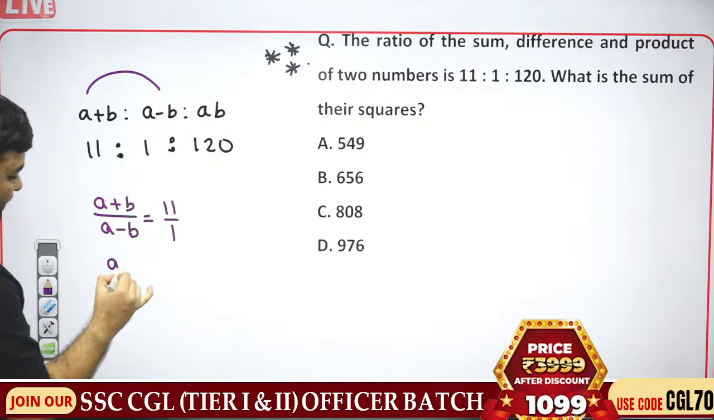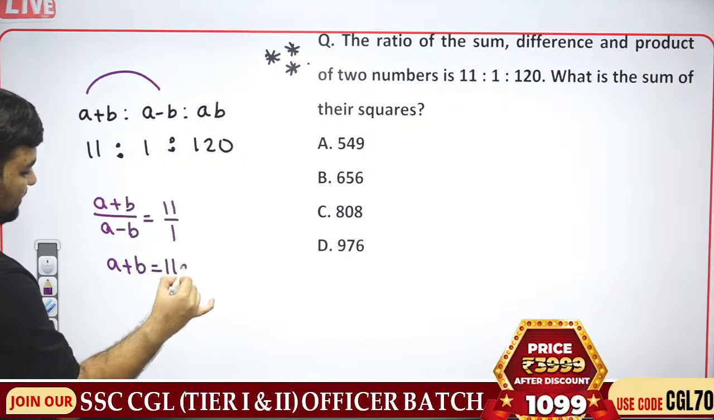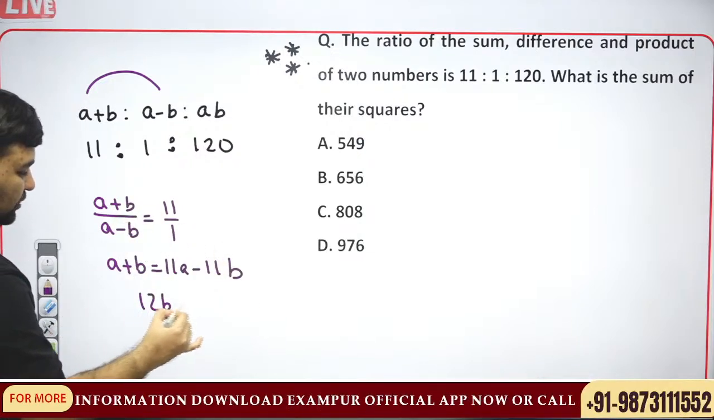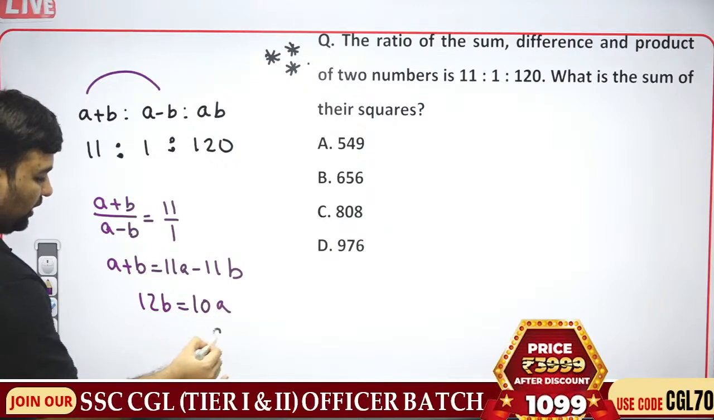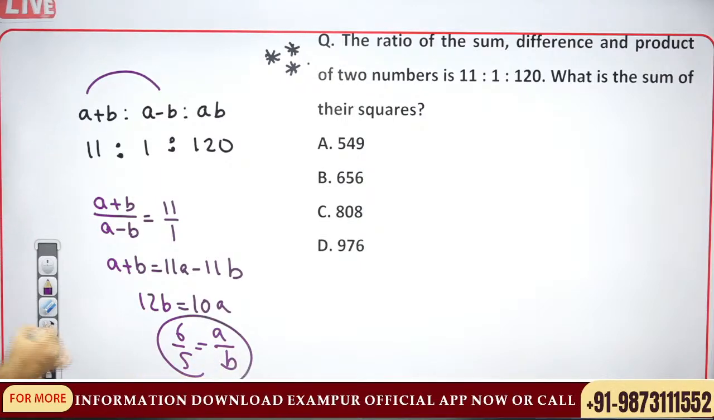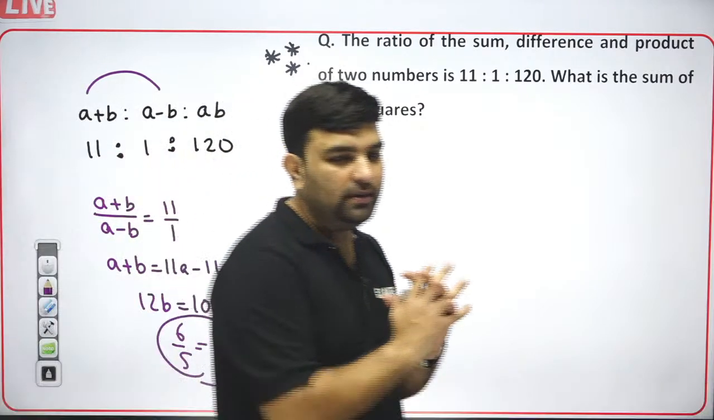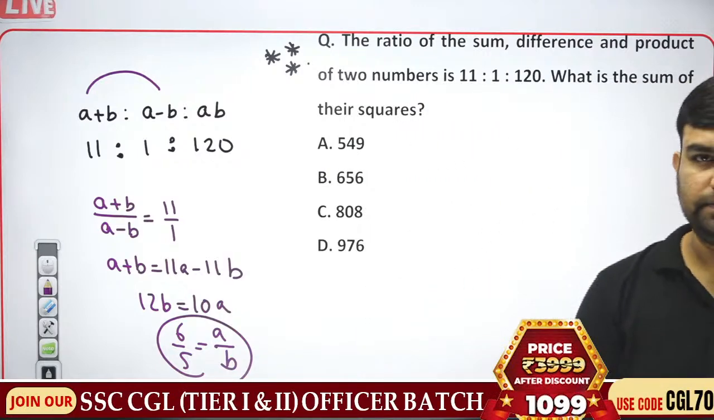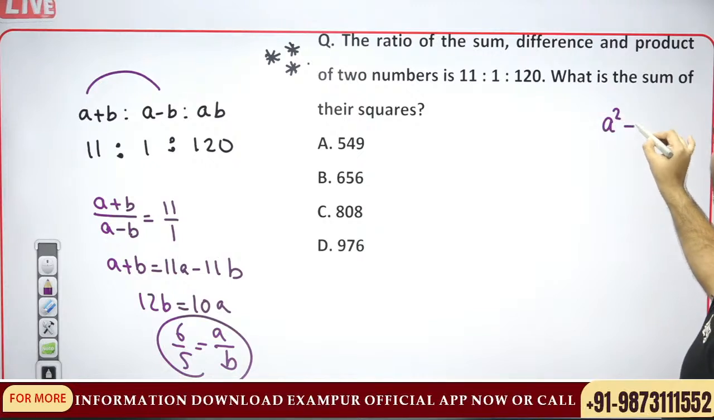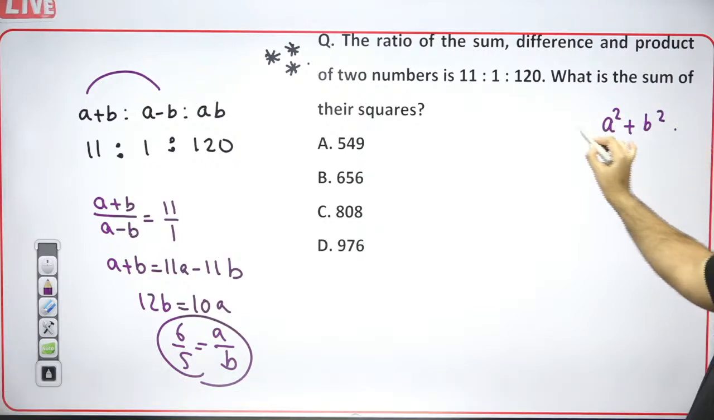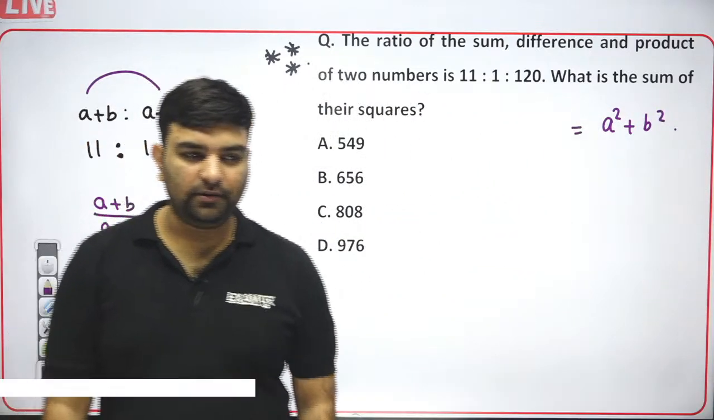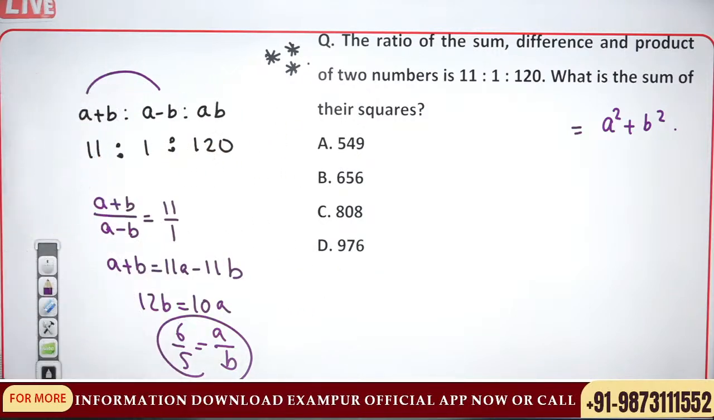Cross multiply: A plus B is equal to 11A minus 11B. Take this over here: 12B is equal to 10A, or A over B is in the ratio 6:5. What is the sum of their squares? Basically, they are interested in what is A square plus B square.